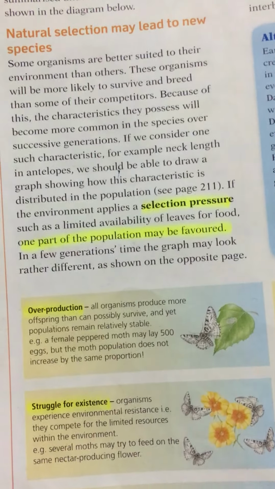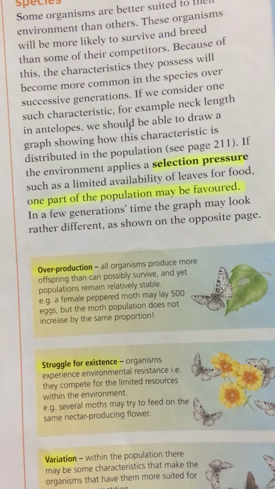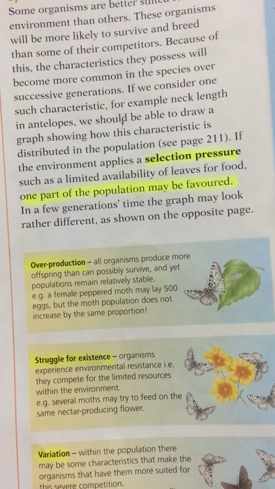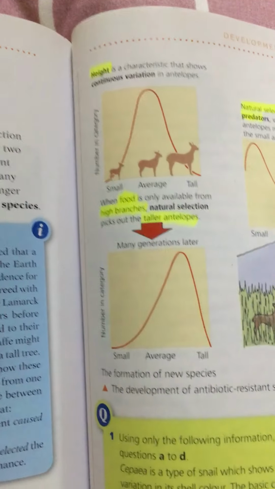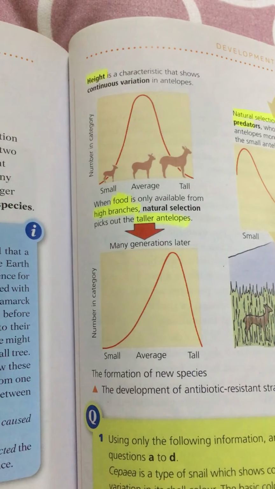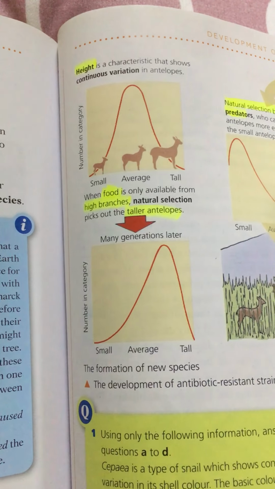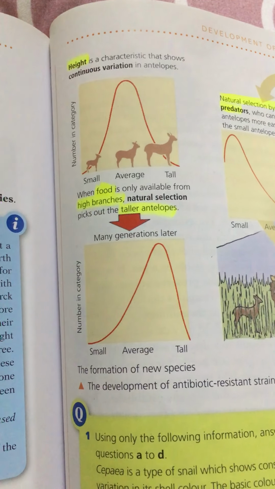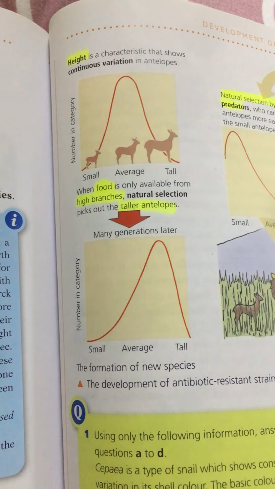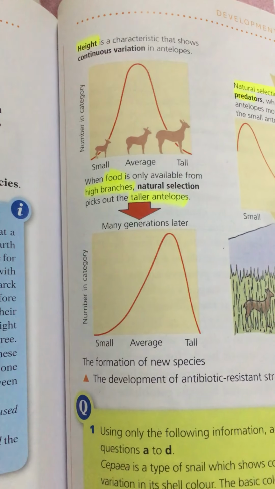Now here we have the concept of selection pressure. In selection pressure, one part of the population may be favored. For example, height is a characteristic that shows continuous variation in antelopes. In antelopes we have three ranges of height: small, average and tall.